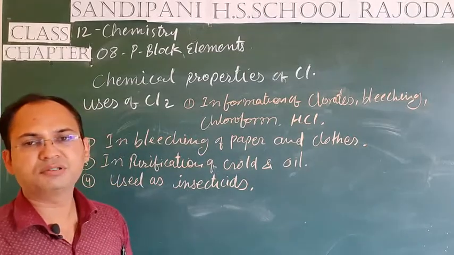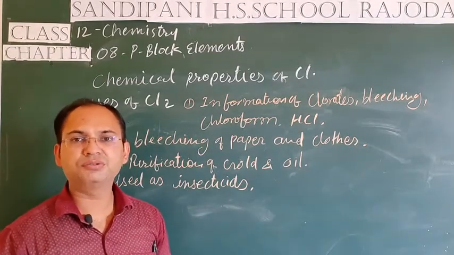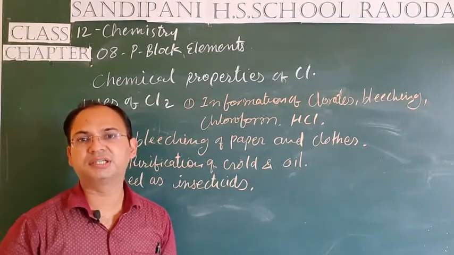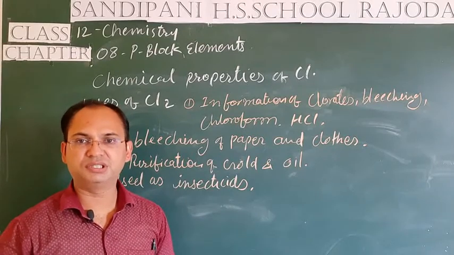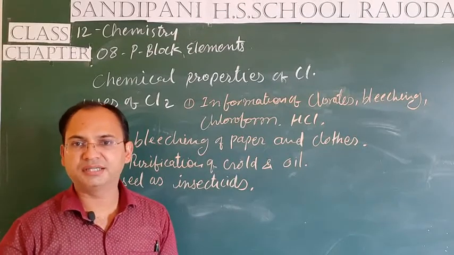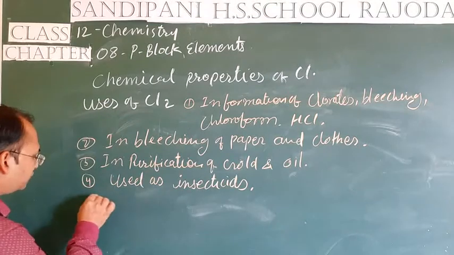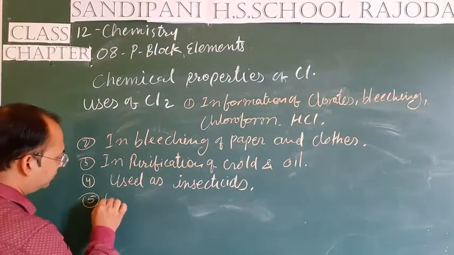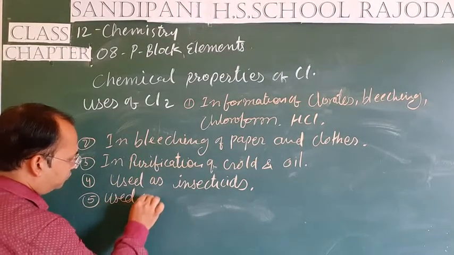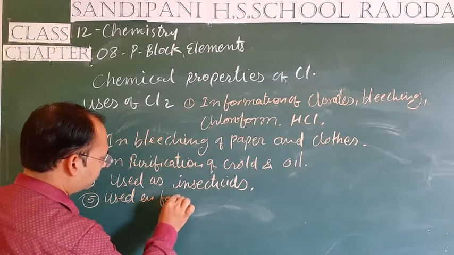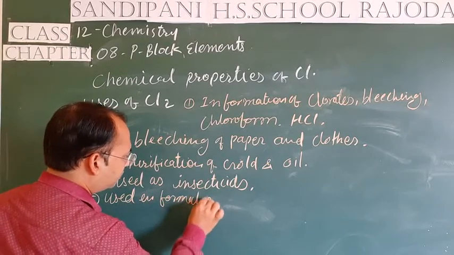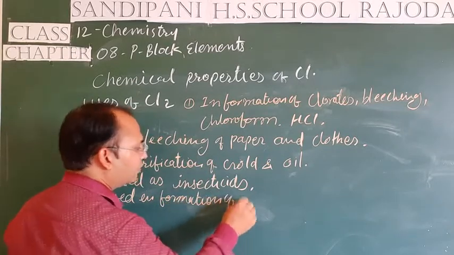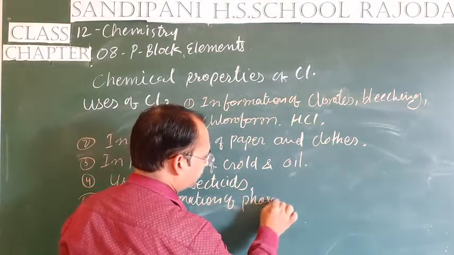Another use of chlorine is that it is used to prepare many poisonous gases like phosgene, mustard gas, etc. So its fifth use is in formation of phosgene gas.